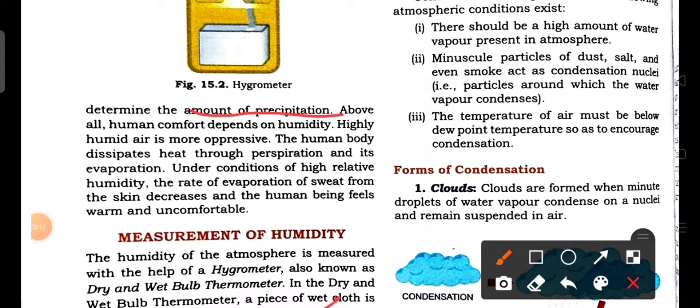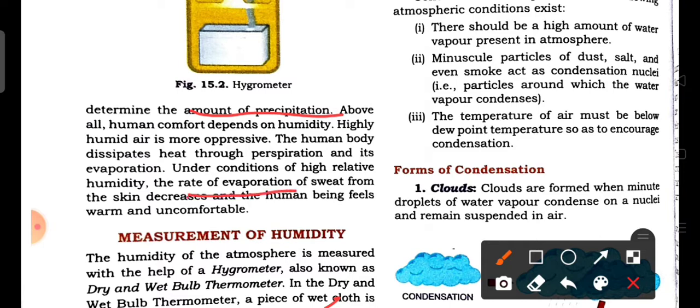Here we know why human beings feel uncomfortable with high relative humidity. The human body dissipates heat through perspiration and its evaporation. Under the condition of high relative humidity, the rate of evaporation decreases.